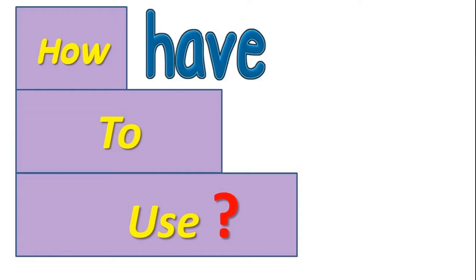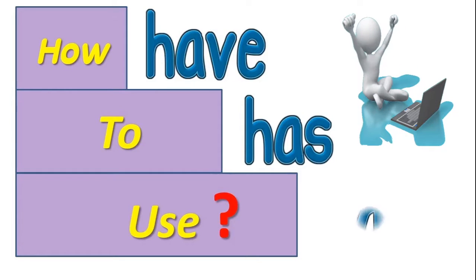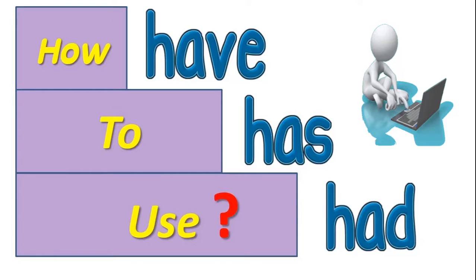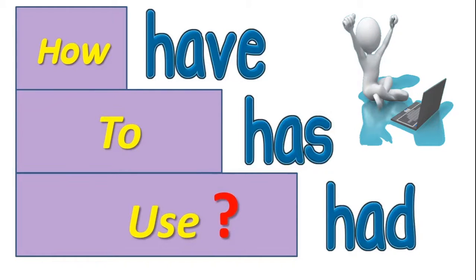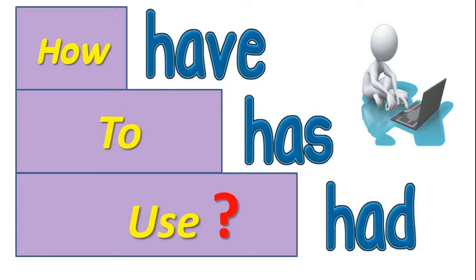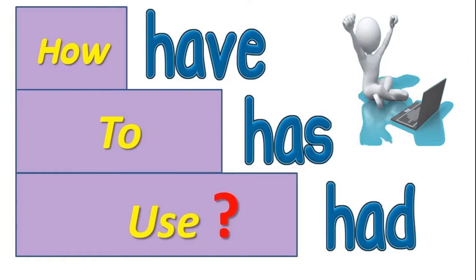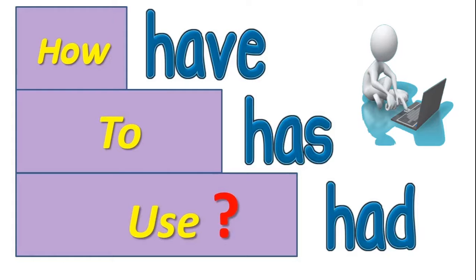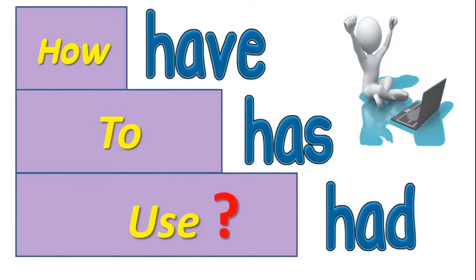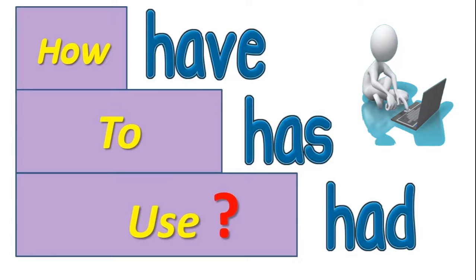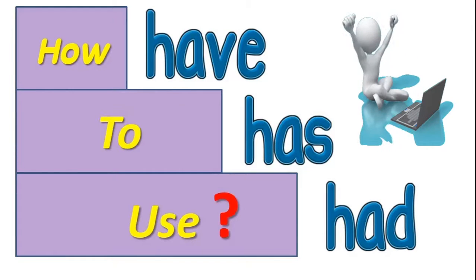So what are we going to do today? We are going to see how to use have, had and has correctly in various situations, according to what you are saying and about whom you are saying. Remember, have, has and had are the various forms of the same verb. Sometimes you say how have you done this, how has she done this, how had he done it.